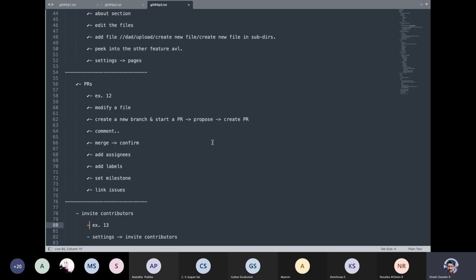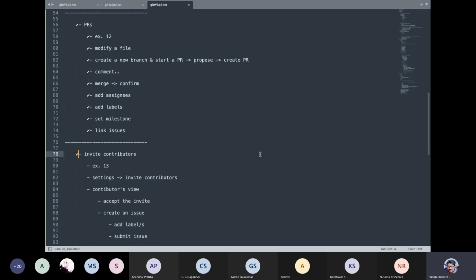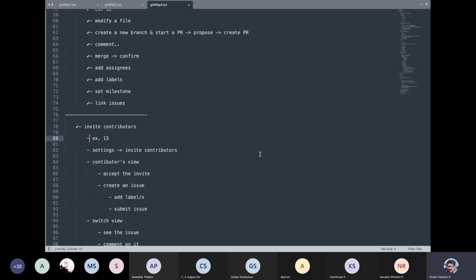Okay. So let us have some collaborator. I have another email ID, so let me make myself a collaborator and maybe show you the collaborator's view as well. So let us do this exercise. And you have a do-it-yourself kind of thing as well. If you are following this, at the end of this session, I have a do-it-yourself exercise that you can try out.